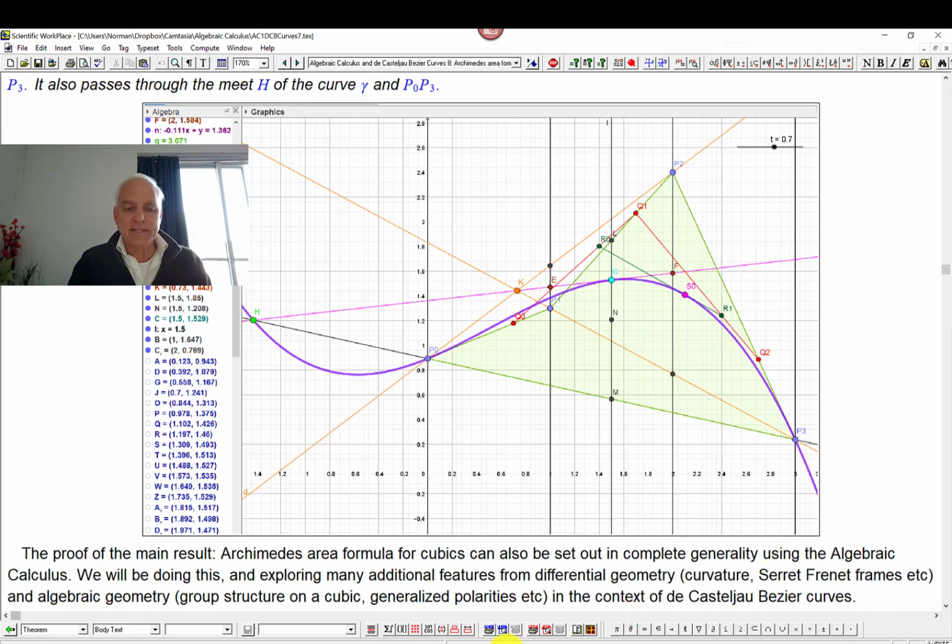All right, so this is very exciting, and we're going to be looking, of course, at a proof of this. So we're going to go through this in general and derive formulas for a lot of things, which will allow us to make further investigations. And we're going to establish this area formula in complete generality, not just when the parallel lines are vertically arranged like they are here, but in complete generality using the algebraic calculus framework.